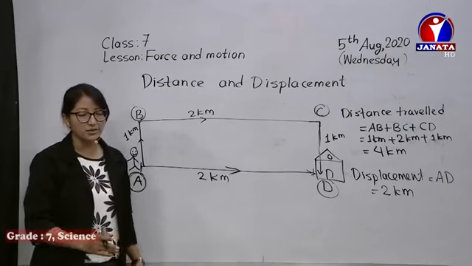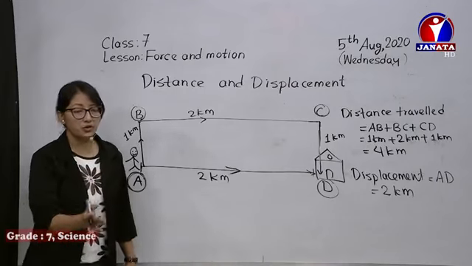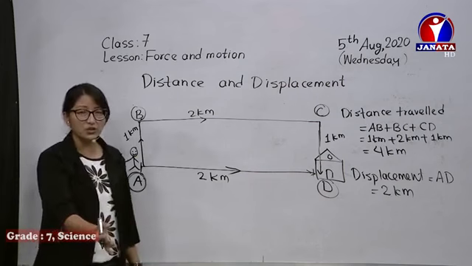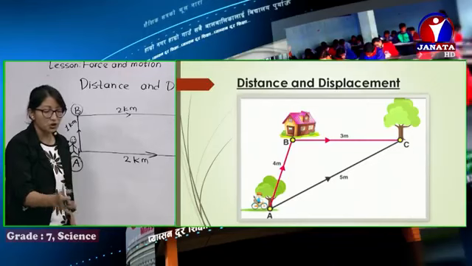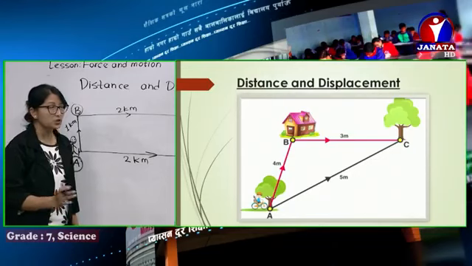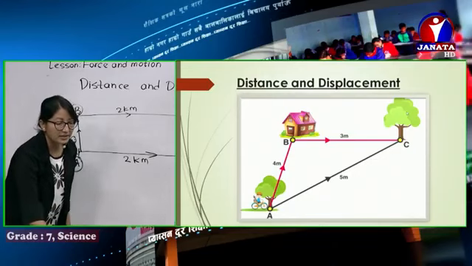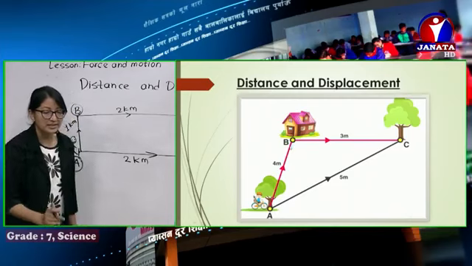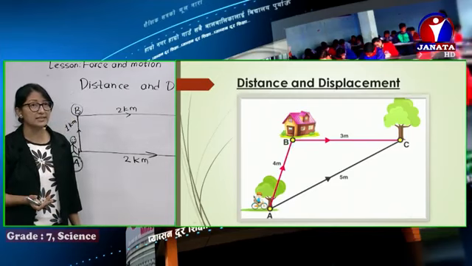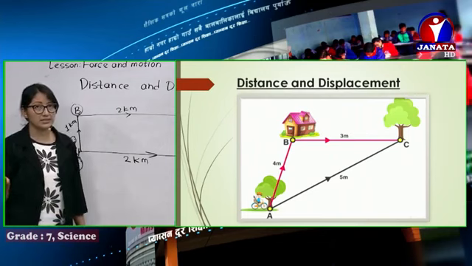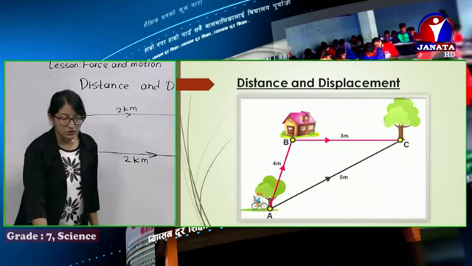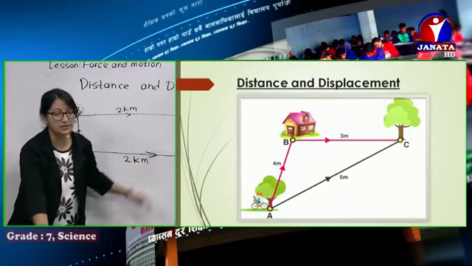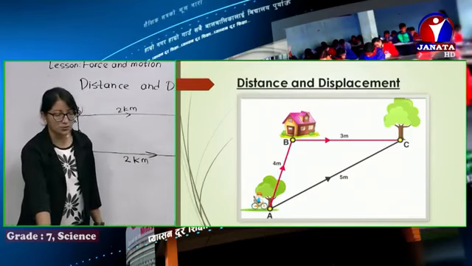If he wants to change his route, he can go from A to B, visit somebody's home, and reach point C. So the total distance would be, from A to B 4 meters and B to C 3 meters, a total of 7 meters, but the shortest distance, the displacement, is only 5 meters. I think you can easily understand from this example as well.